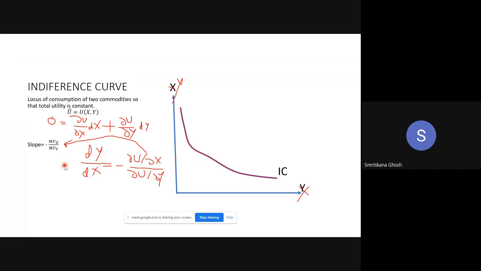So this is why from mathematics also we can show the slope of the indifference curve is negative. And the value is minus MUx by MUy. Any doubt?